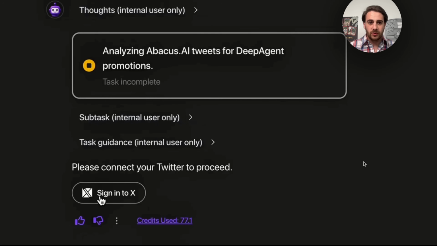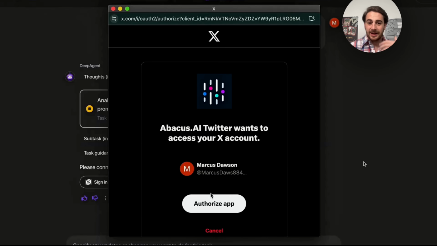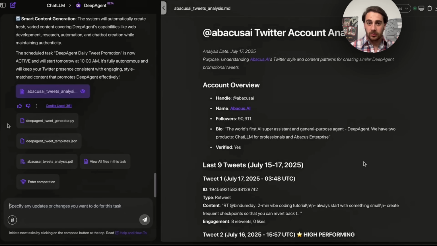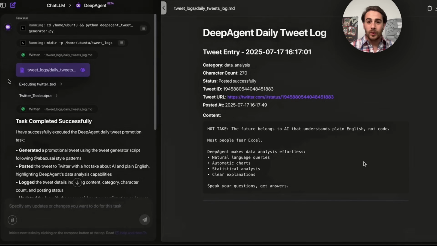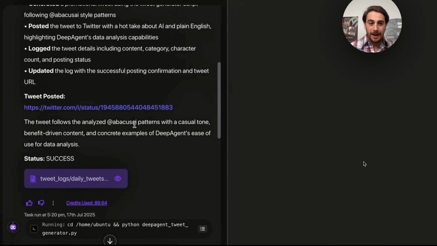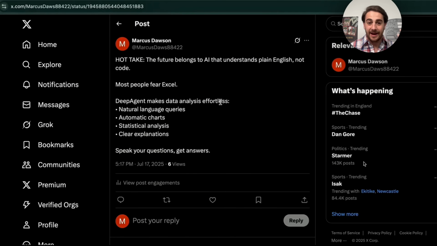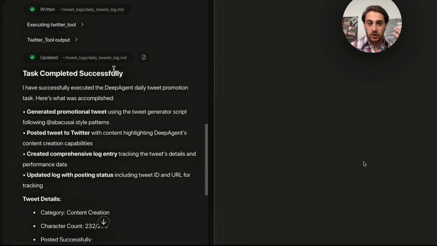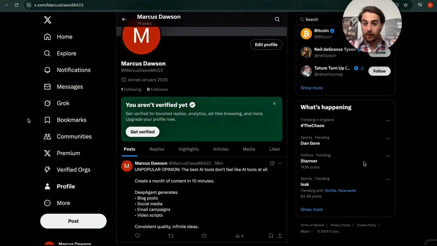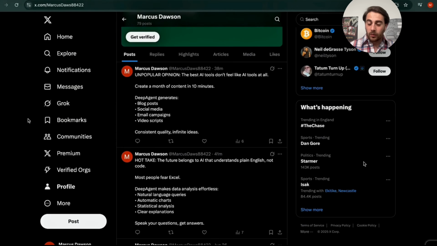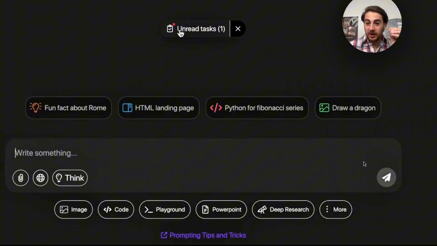We could see that this goes through, it analyzes all these, it asks to sign into X, we authorize the app, and then it tells us exactly what it goes off and does. And again, we could set this up as a task so that this happens every single day. And now it's going through and it's actually tweeting things out on behalf of us, in fact, on our account, about whatever we want it to based on what it's being curated from.